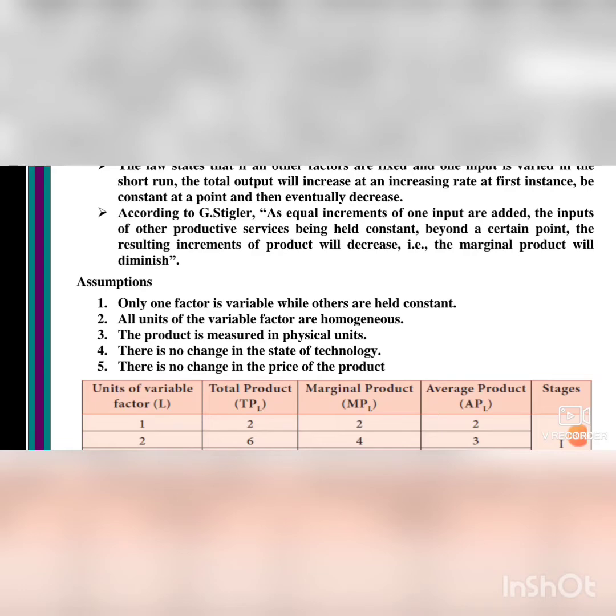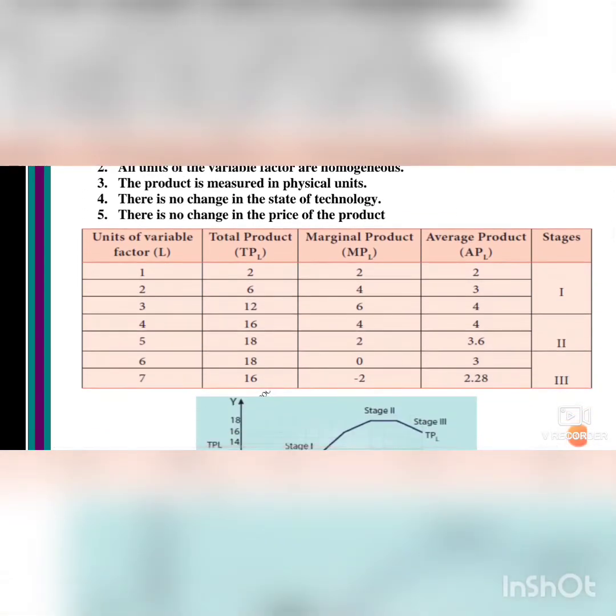Now we will see about the tabular column for the law of variable proportion. First you will write the units of variable factor. We are taking only the labor now. L is labor. In this law of variable proportion, L is labor. Next, the total product, marginal product, and average product. So first you will write the marginal product, that is 2, 4, 6, 2, 0, minus 2. So it will be easy for you to memorize. With this, you see how to do the calculation. How you got the total product and how you got the average product, we will calculate, okay?